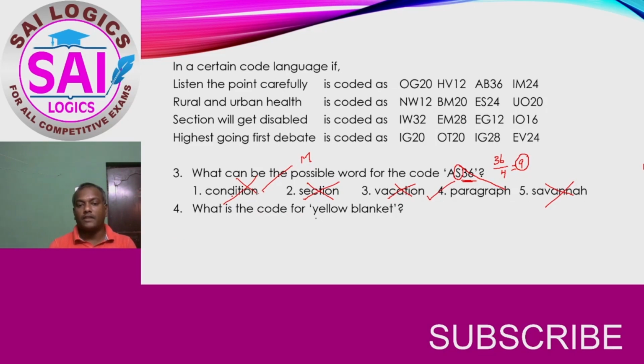Now, what is the code for yellow blanket? Yellow is having 6 letters. So, 6 into 4 equal to 24. And W pair is D. And the second alphabet is E, as it is, it will come here. And blanket, there are 7 alphabets. So, 7 into 4 equal to 28. And pair for the last letter, that is G, and the second alphabet is N.